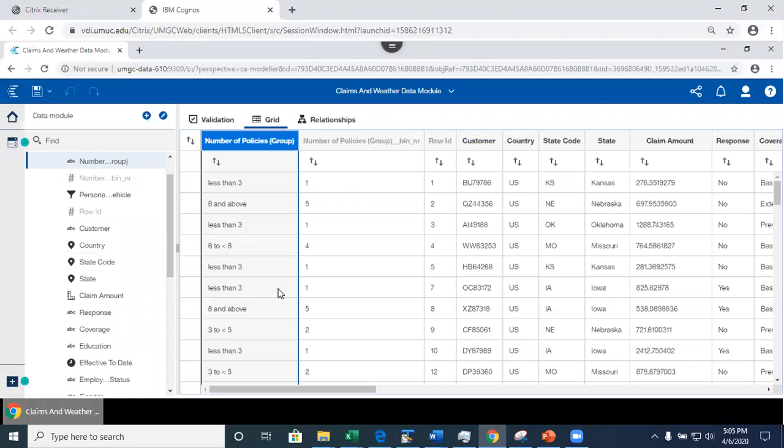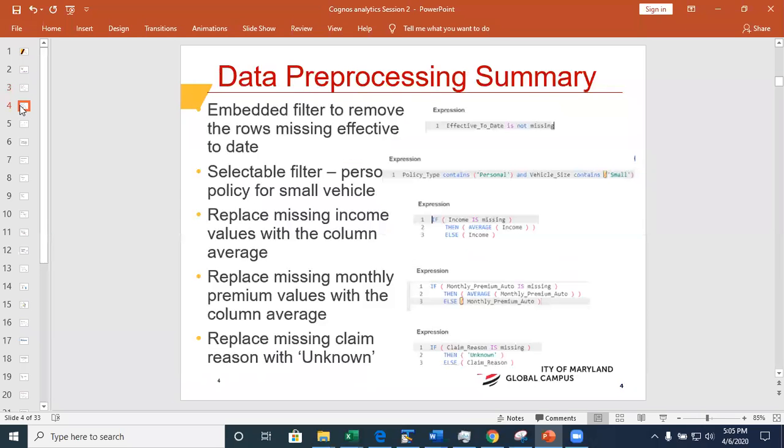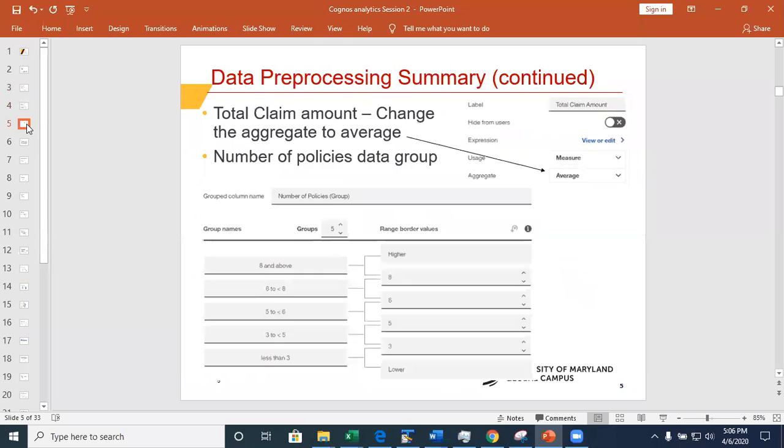Okay, so let's go back to slides because I don't want to miss anything that is important, and you're gonna have a copy of the slides. So in here, what I did was I summarized all of these expressions that I did, right? Now this is a data group that I did.